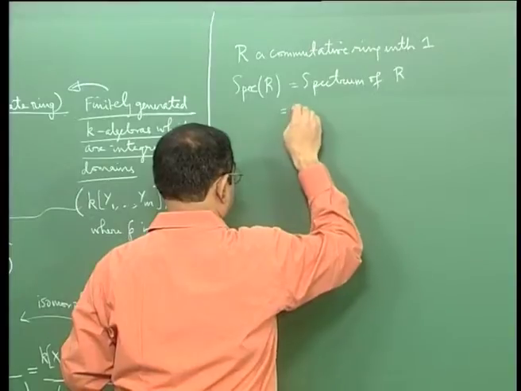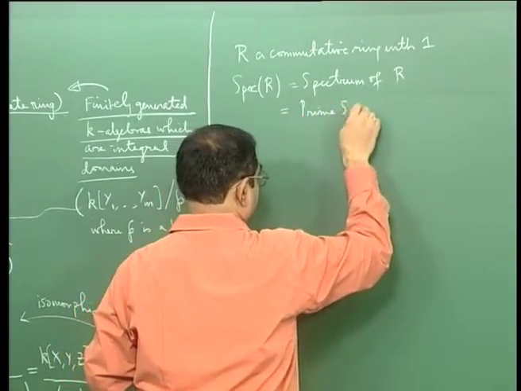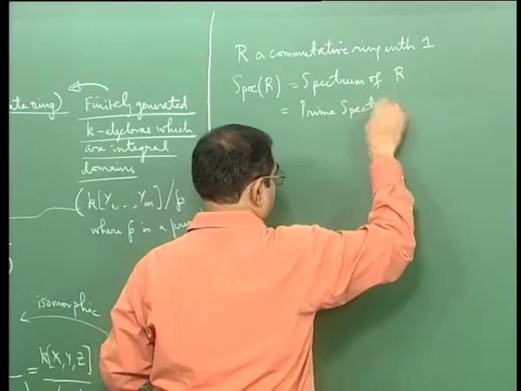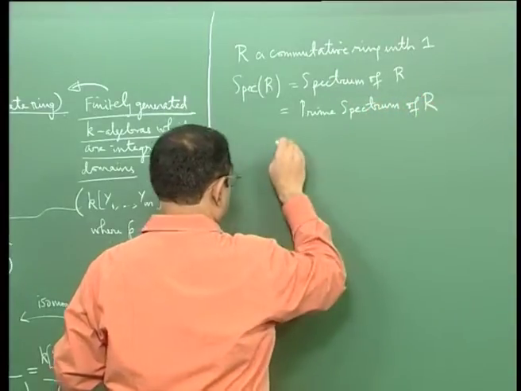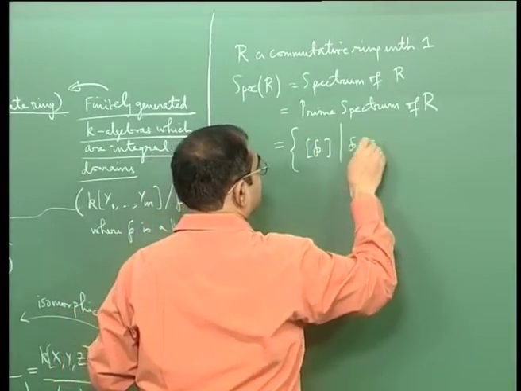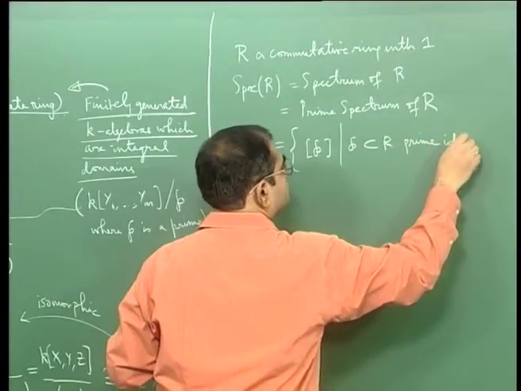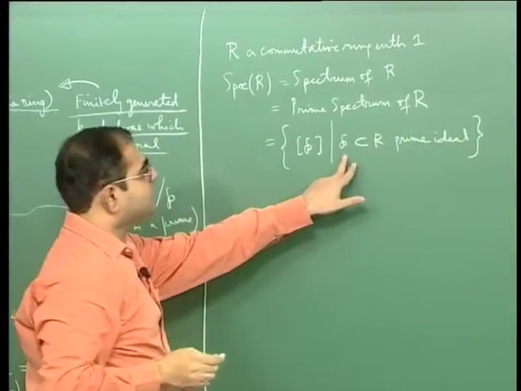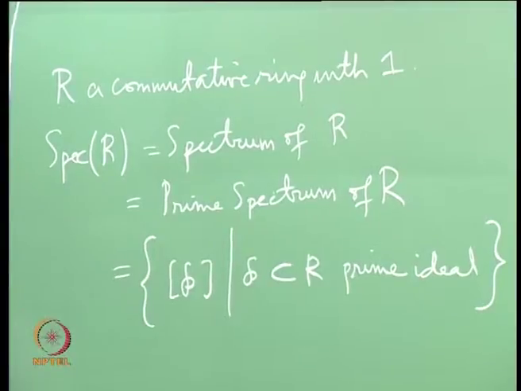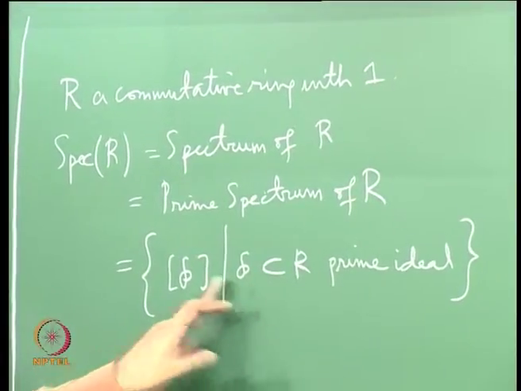In fact, it is sometimes called, more explicitly, the prime spectrum of R, and this is supposed to be the set of all prime ideals in R. So what you do is you look at the set of prime ideals of R, and regard each prime ideal not as a prime ideal, but as a point.